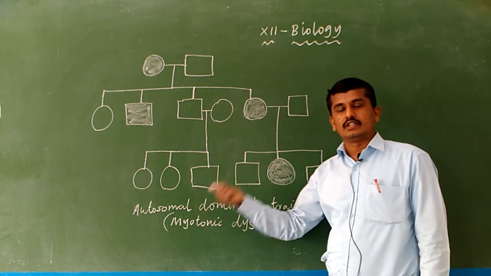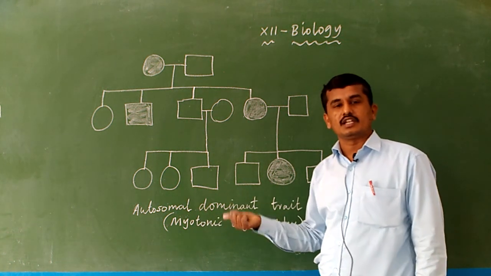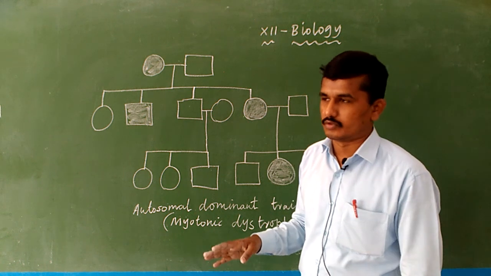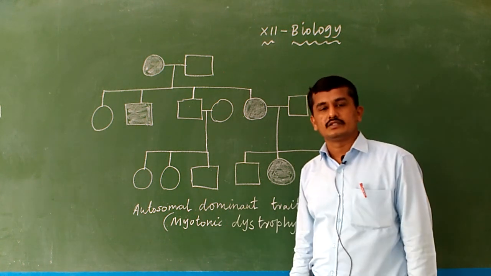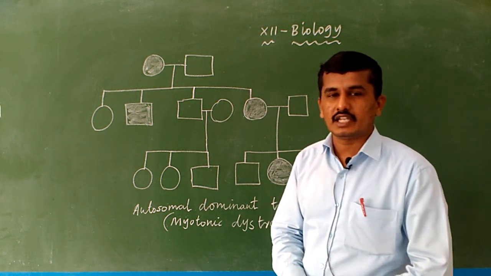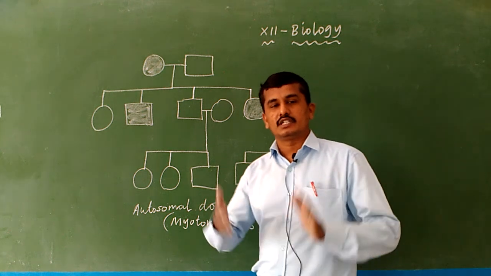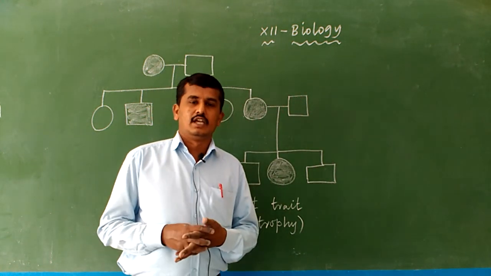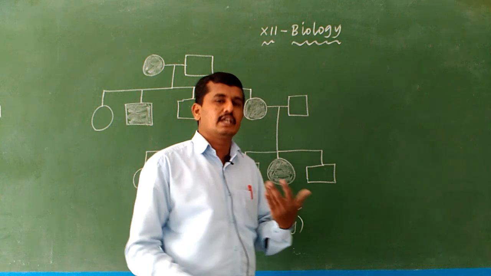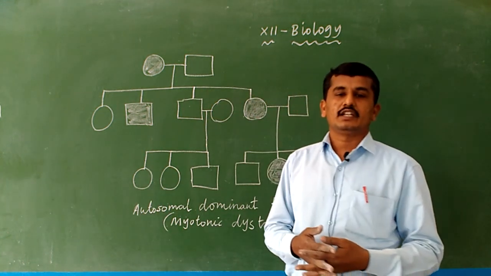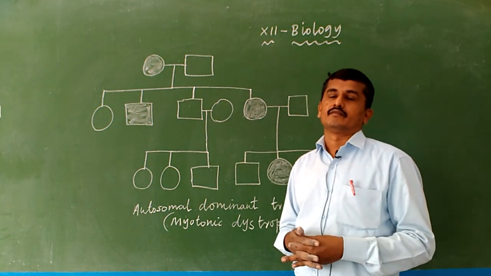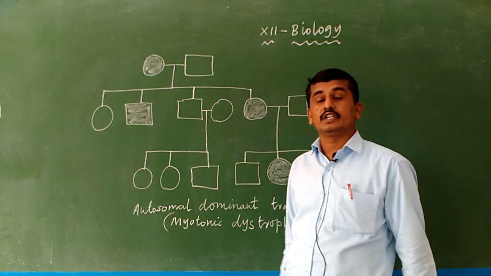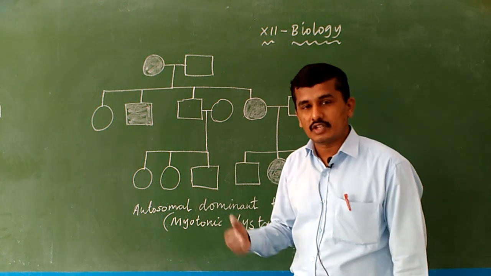Autosomes we know are the chromosomes present inside the cell, that is, the 44 chromosomes. And what is meant by dominant? According to Mendel's study, dominant means the trait is expressed in the F1 generation. If the character is expressed in the F1 generation, the trait is said to be a dominant trait. If the trait is not expressed in the F1 generation, that is a recessive trait.